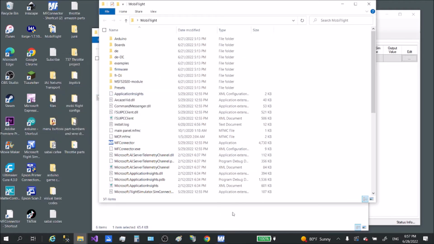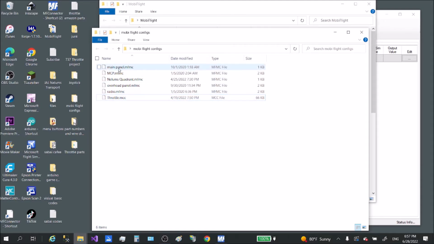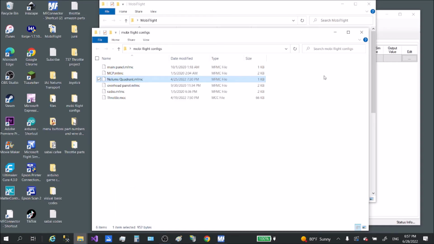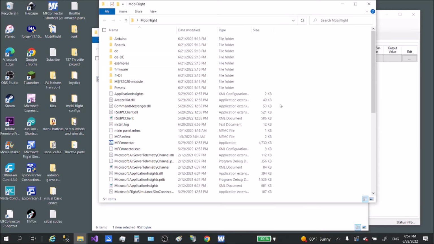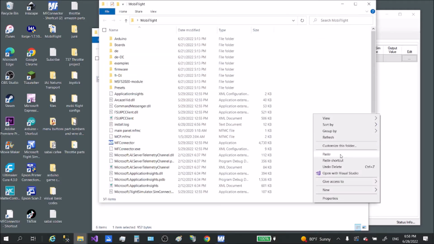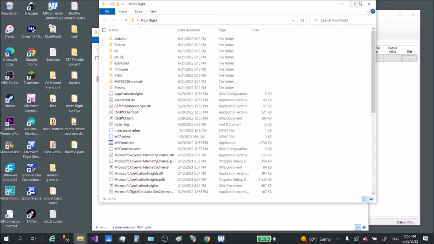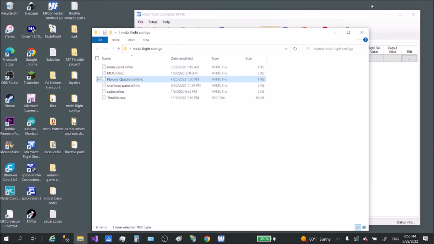And also, let's go ahead and copy the Nellum's quadrant file. Okay, once again, I already have it in my folder.